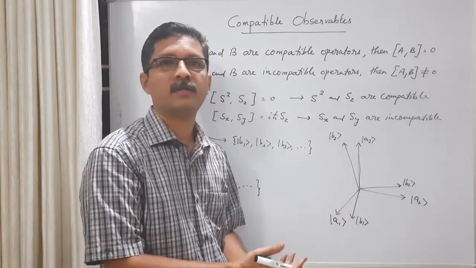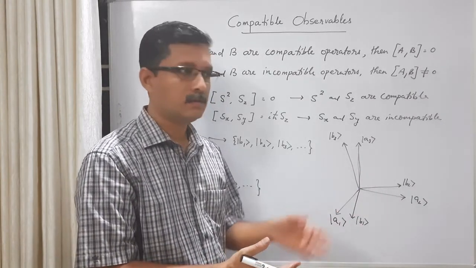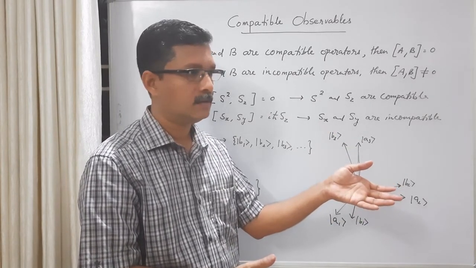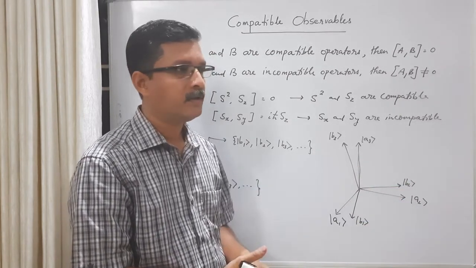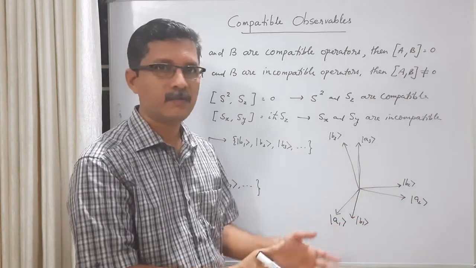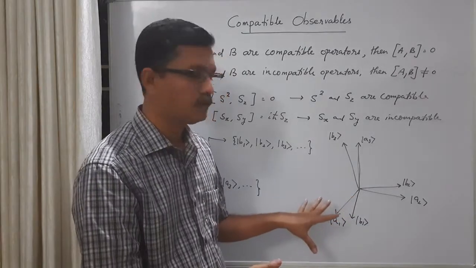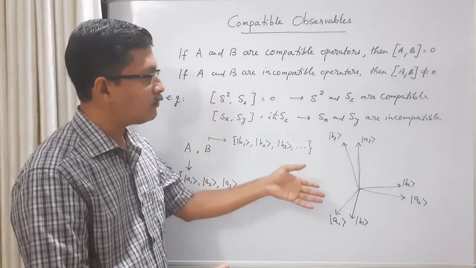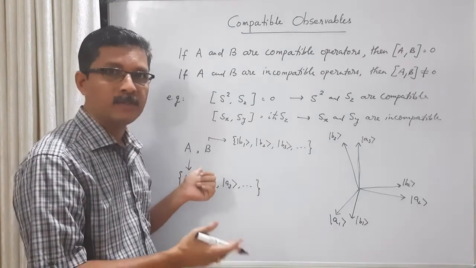Just like in a 3-dimensional vector space, we can choose the basis vectors i, j, k. In spherical polar coordinates we use r, theta, phi. If we use cylindrical polar coordinates, we can choose rho, phi, z. So in this way, the same vector space can be considered to be spanned by one set of orthonormal bases, which are the eigenkets of the operator A, and another set of orthonormal bases, which are the eigenkets of the operator B. And remember, these two operators are compatible operators.